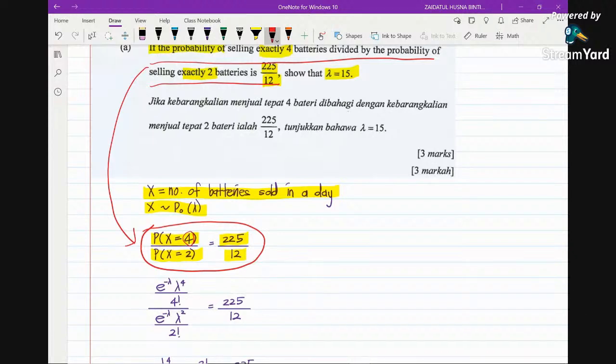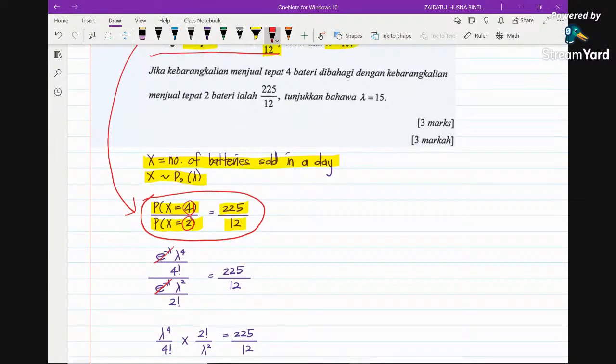And then the whole thing here divided by e to the power of negative lambda multiplied by lambda squared divided by 2 factorial, because of these two. Then you may notice that this e can be cancelled out because they are actually the same thing. But now what do we have? So we have lambda to the power 4 divided by 4 factorial divided by, so we use this concept, a over b divided by c over d. So this is equal to what? A over b multiplied by d over c, right?